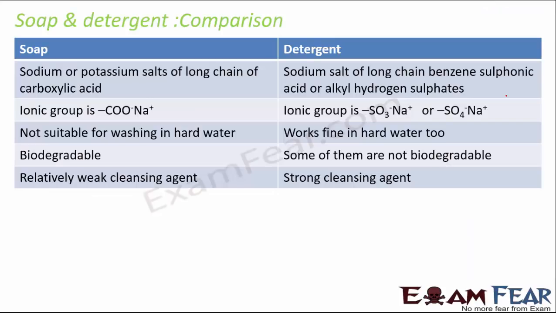So you often also get questions about differences between soap and detergent. So this is important. How are they different? Soap is not suitable with hard water, but detergent works fine with hard water. Soap is biodegradable, but some of the detergents are not biodegradable. Soap is a weak cleansing agent and detergent is quite a strong cleansing agent. So detergent will be able to clean clothes better than soap. So these are some of the points of difference which you should know.